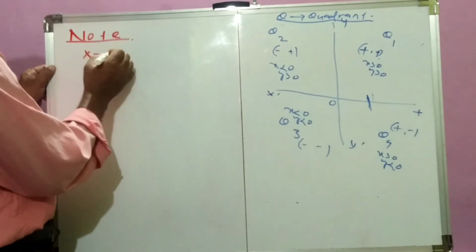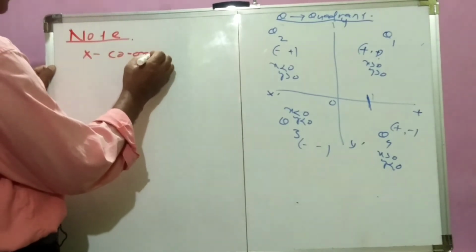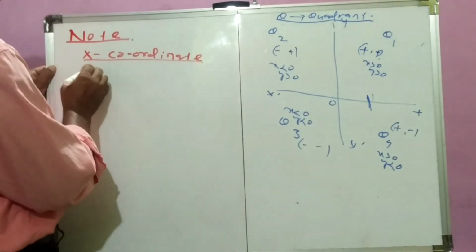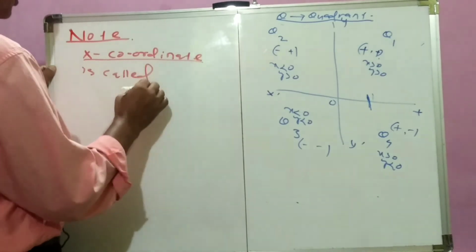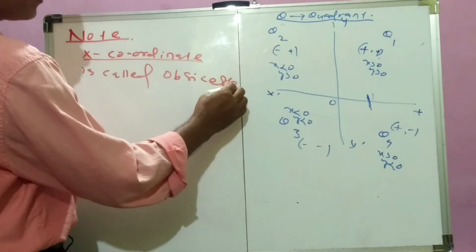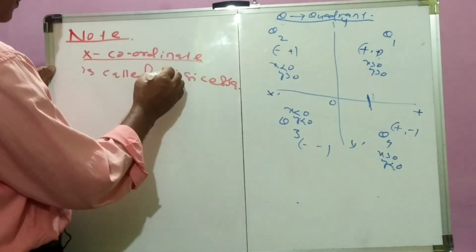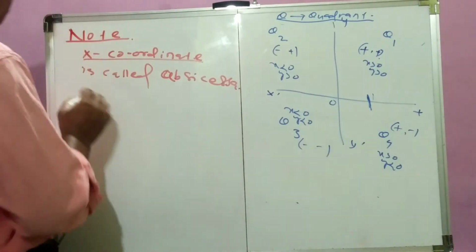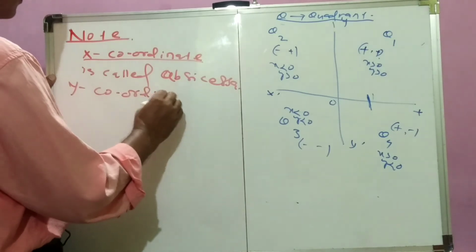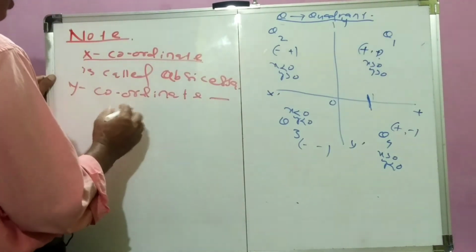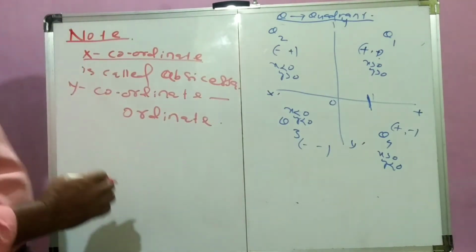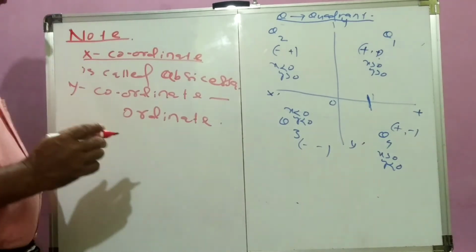The x coordinate is called the abscissa. The y coordinate is called the ordinate. So the x coordinate is called the abscissa, the y coordinate is called the ordinate.